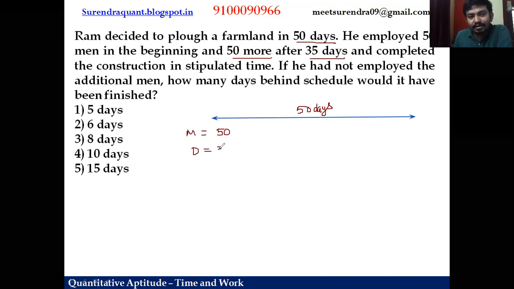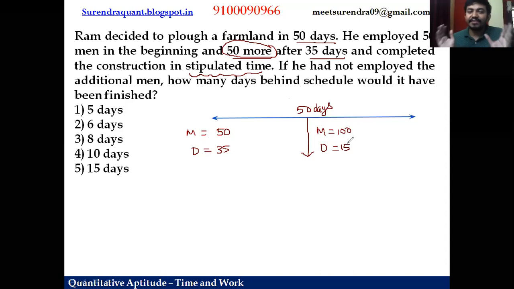They work for 35 days. But after that, they additionally acquired 50 more. Means in the later case, the number of persons is 100, and they completed the construction in stipulated time. So they planned to finish the work in 50 days, right? Here 35 days work is done. The balance days are 15 days. And here 100 men work for 15 days.